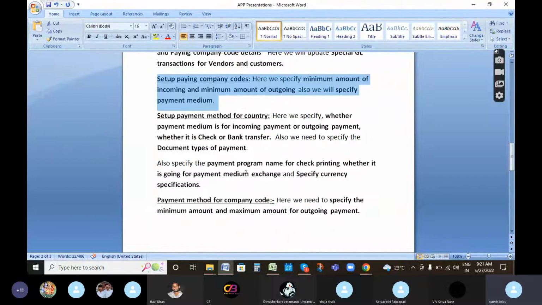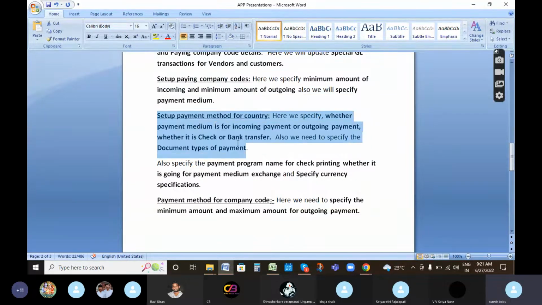Coming to the third configuration, payment method for country. Here we specify whether the payment is incoming or outgoing, and whether it is check or bank transfer. We also mention document types, like SA, KR, DR, DZ, KZ.